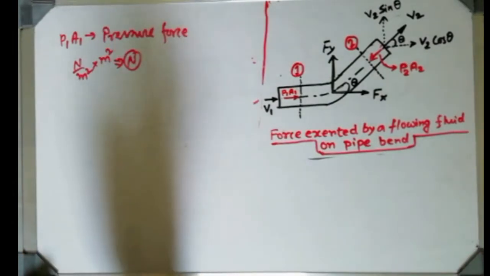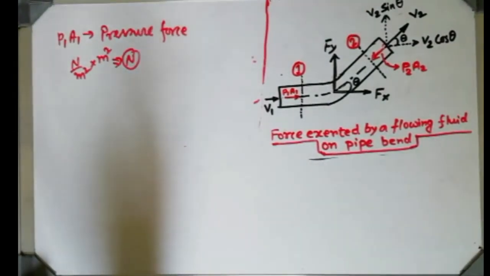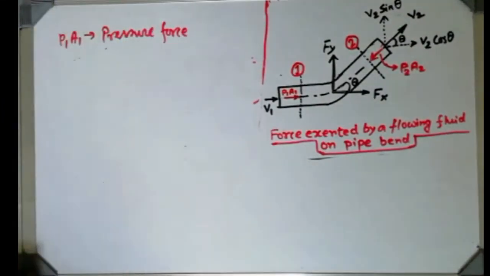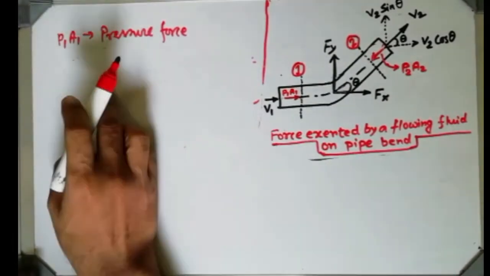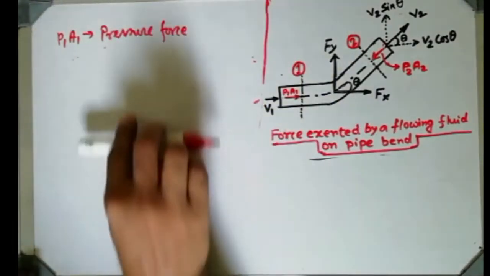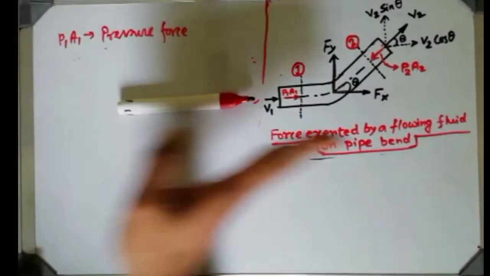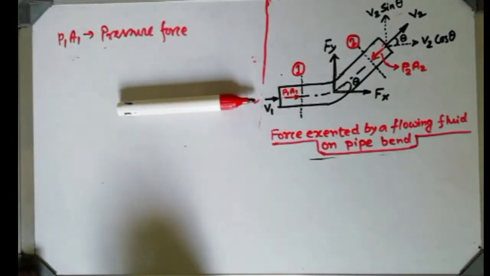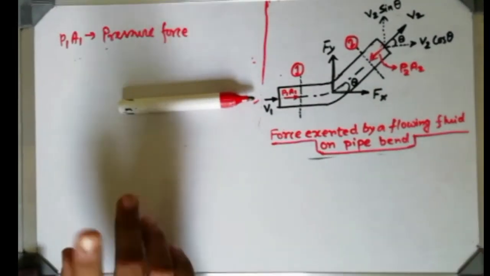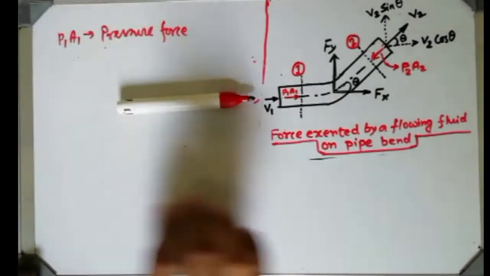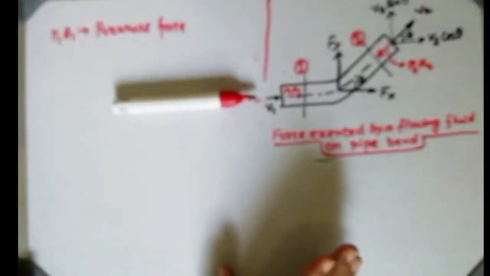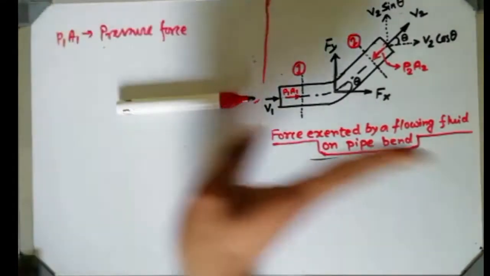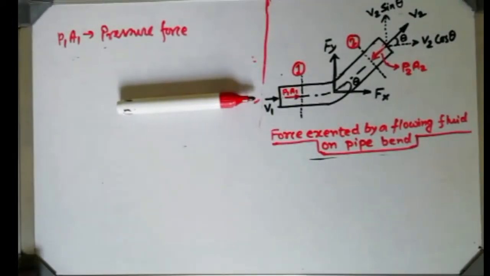Just try to realize the thing in an easier manner. They are easy. Most of the time it is not clearly expressed, and that's why it creates confusion in our mind. So pressure force, obviously, if the fluid is flowing in this direction, then the pressure force direction will be in this direction, because the fluid velocity is acting in this direction. We all know a fluid can flow if there is a pressure variation, from higher pressure to lower pressure. So while the fluid is flowing in the rightward direction, obviously the pressure is also directed in that direction. Otherwise the fluid cannot flow in that direction.